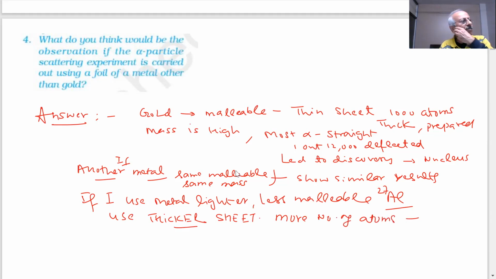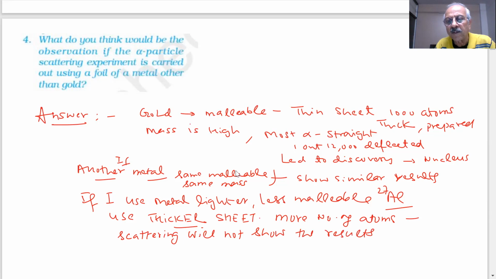And then what will happen? The scattering you observed in gold, where most pass straight and 1 out of 12,000 is deflected, may not be there because the number of atoms has increased a lot. So the scattering will not show the results shown by the Rutherford experiment.